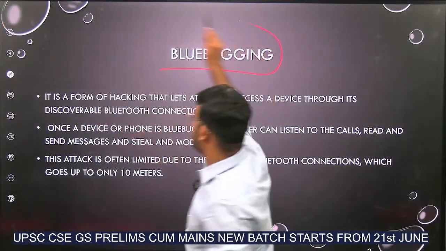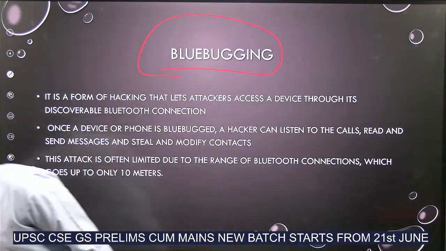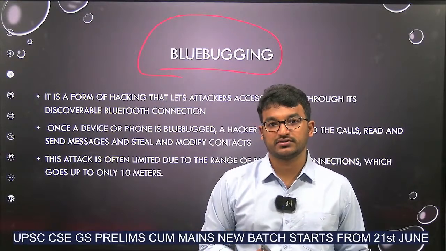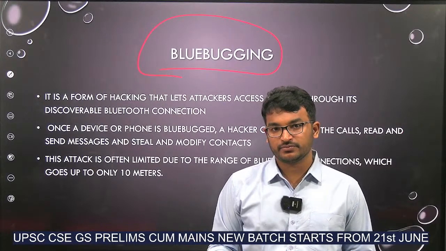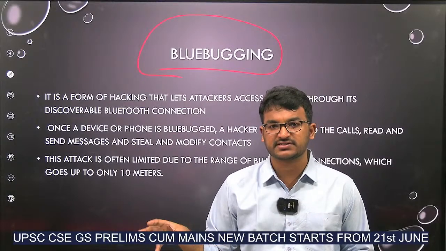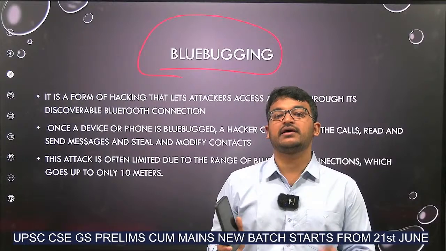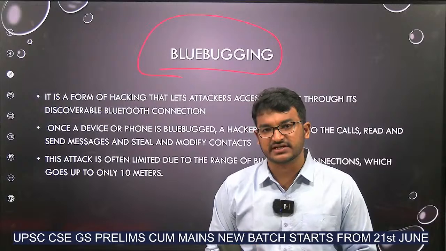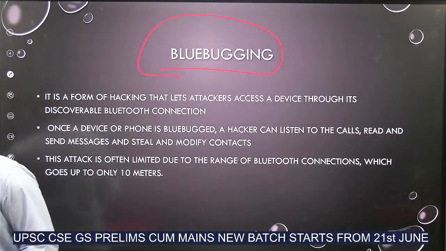Blue bugging. What is this blue bugging? See, for example, in my phone, I had switched on my Bluetooth. If there is a hacker who is nearby me, since Bluetooth will be available only up to around 10 meters, he can get connected to my Bluetooth and he can hack my phone. He can listen to my calls, he can look at my messages and all. So, using the Bluetooth, hacking the phone is called as blue bugging.